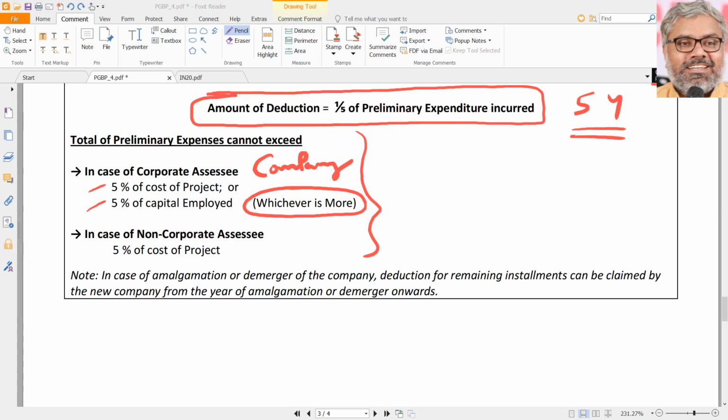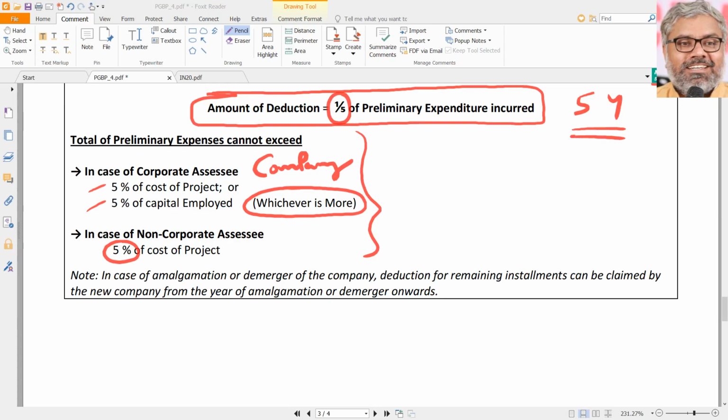Once the preliminary expenses which can be claimed as deduction are calculated, then the amount of deduction is always 1/5 of that only. That is different. So the restriction here is on what? The amount of preliminary expenses itself, which cannot exceed 5% of cost of project or 5% of capital employed, whichever is higher, whichever is more. That is for corporate SSEs. What about non-corporate SSEs? For non-corporate SSEs, it is 5% of cost of project only, because we don't have to worry about capital employed for those people. So that is about the restriction on how much can be the total amount of preliminary expenses.